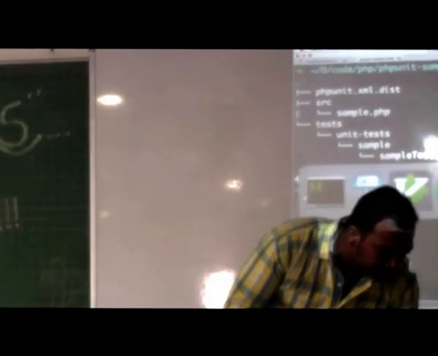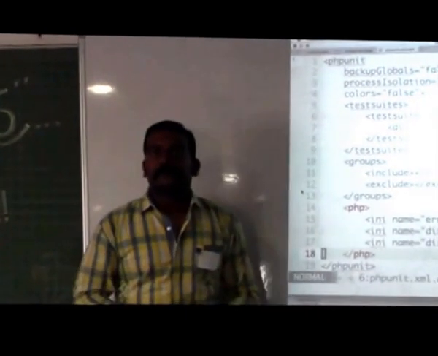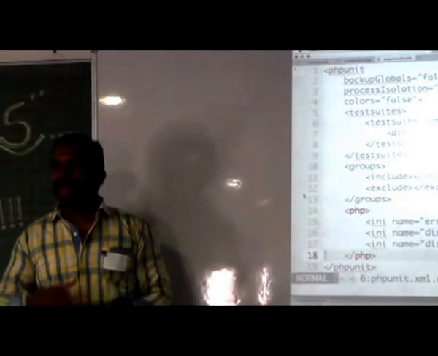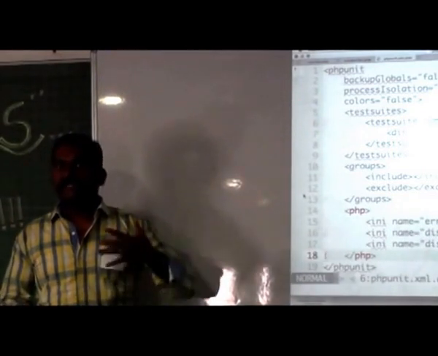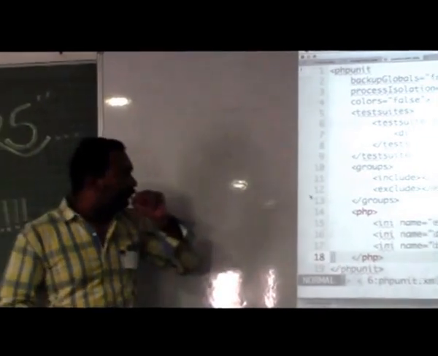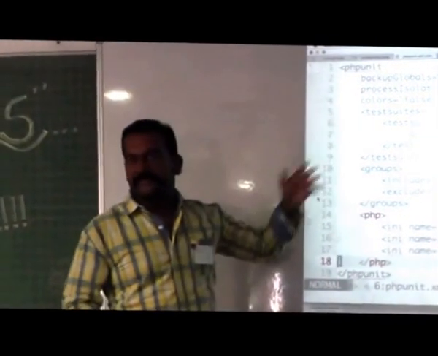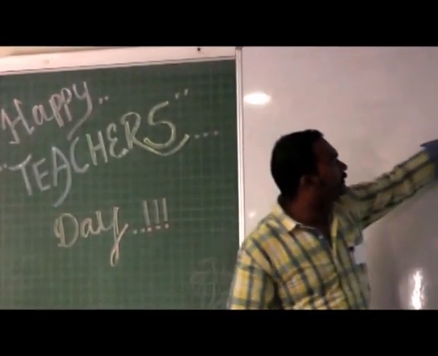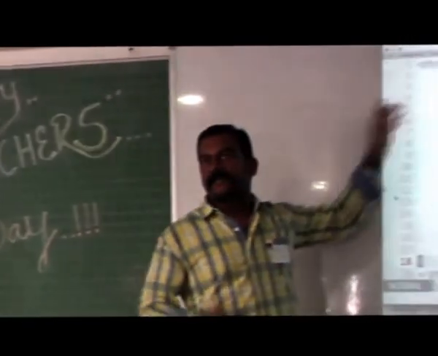And the phpunit.xml file, right? So I'll briefly talk about that. It's a configuration file. It's an XML file which is used for specifying your configuration, which PHPUnit should read when you execute it. Okay. And it has a lot of things which you can customize. The thing which I'm going to be talking more about is the test suite. Basically, this allows you to group your test cases into one single unit that can be run.